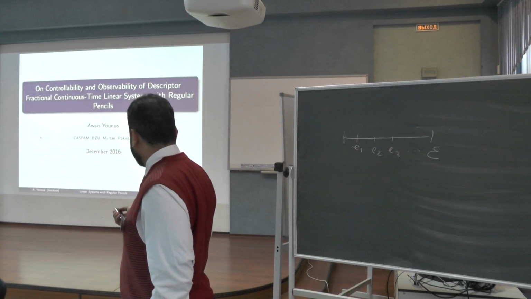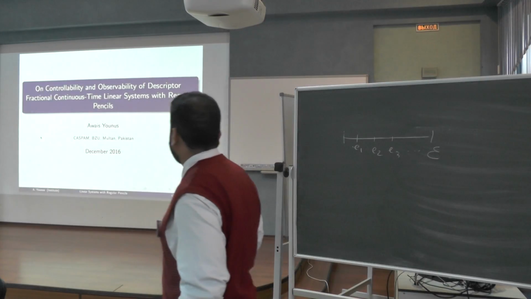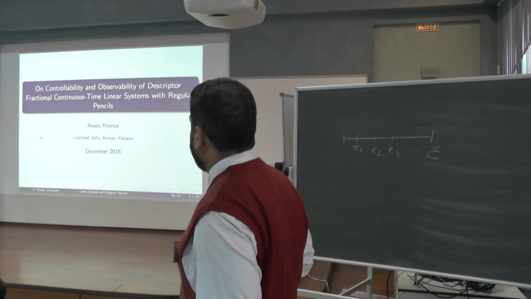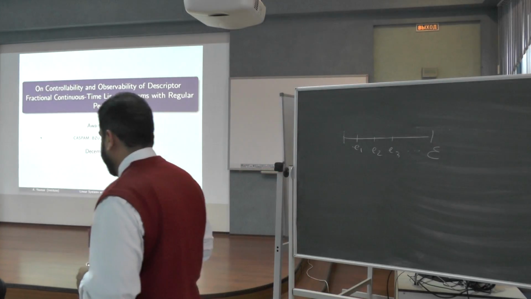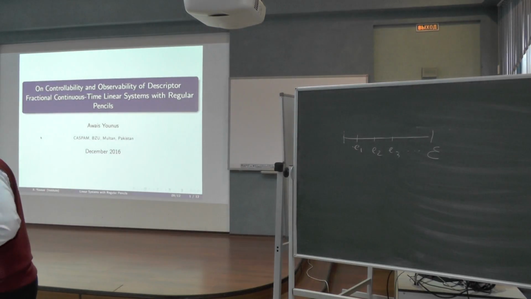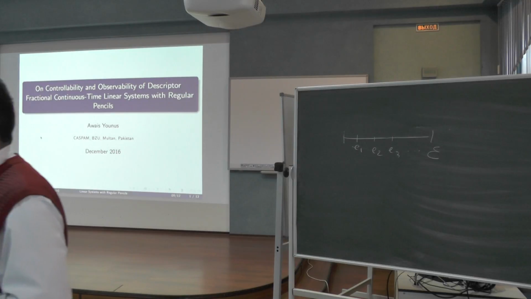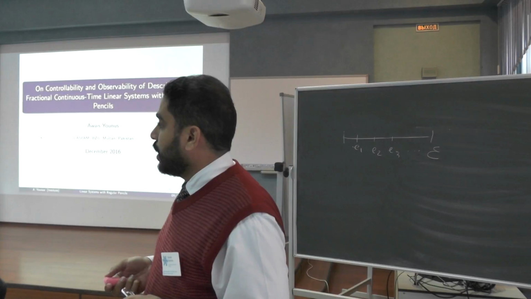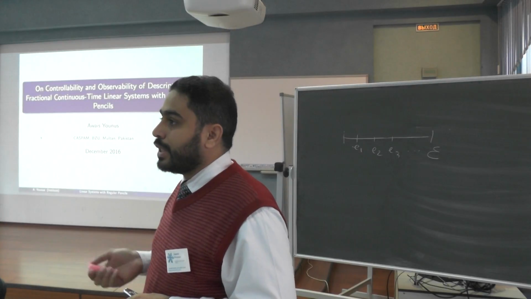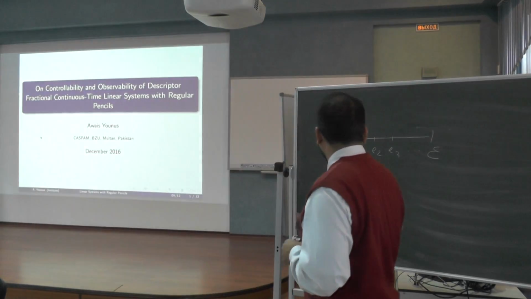My title is on controllability and observability of the distributed fractional continuous system with the regular pencil. Actually, the notion for the control theory is very old. In 1960, Kalman started to develop the necessary and sufficient criteria about the controllability and observability, obtaining some rank conditions for the following system.